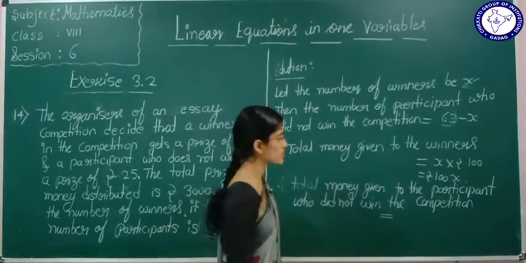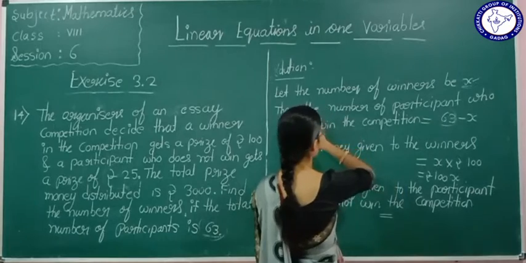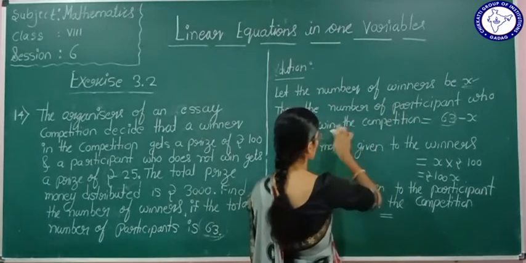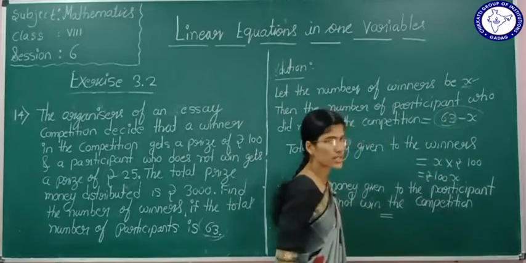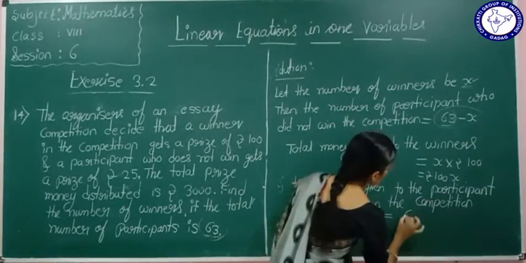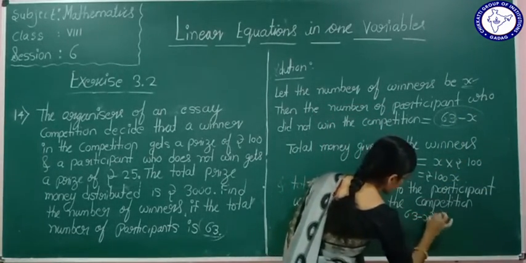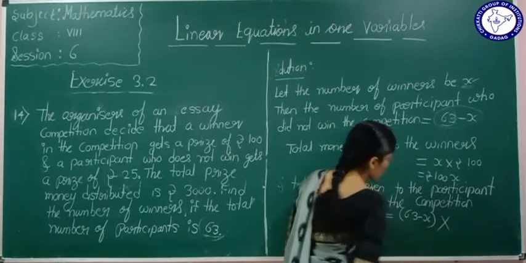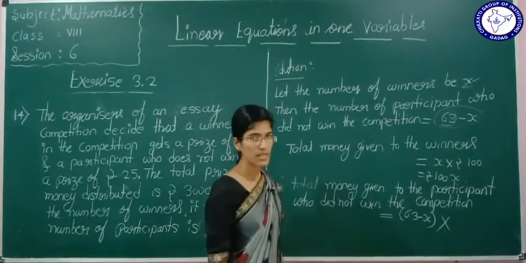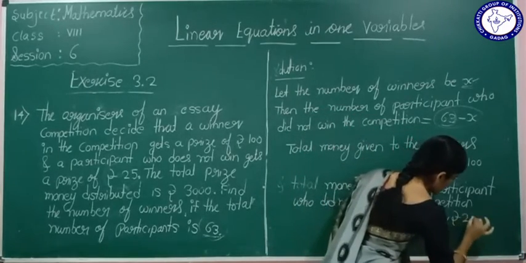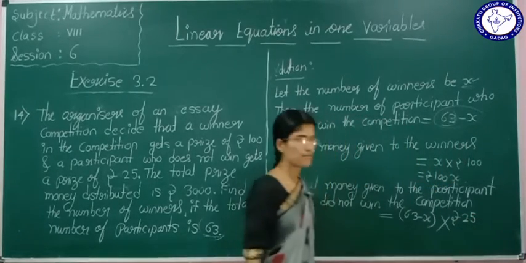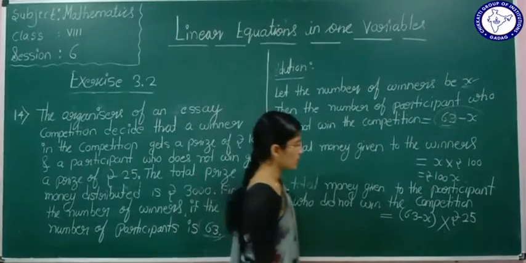See here, the number of participants who did not win the competition, the number of students who did not win, is 63 minus x. For those who did not win the competition, the prize given is rupees 25.